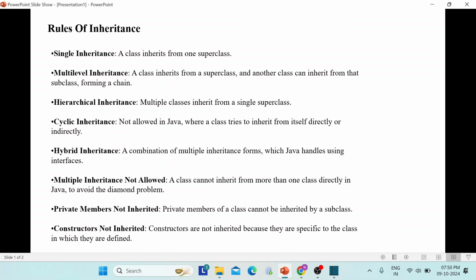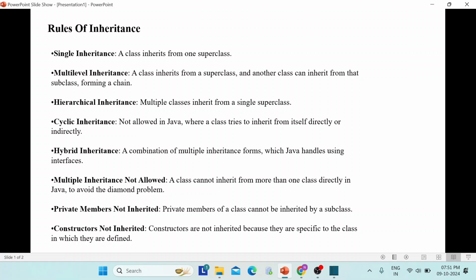demo 2. Hierarchical inheritance. Multiple classes inherit from a single superclass. One class can have more than one child. One parent having more than one child is called hierarchical inheritance.